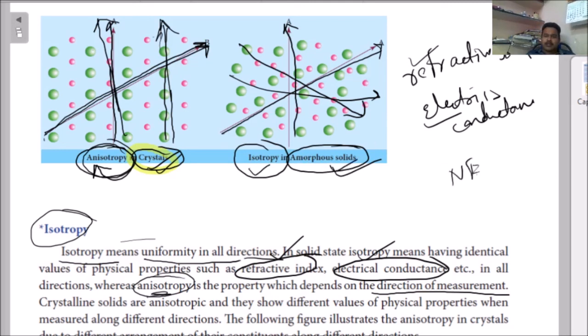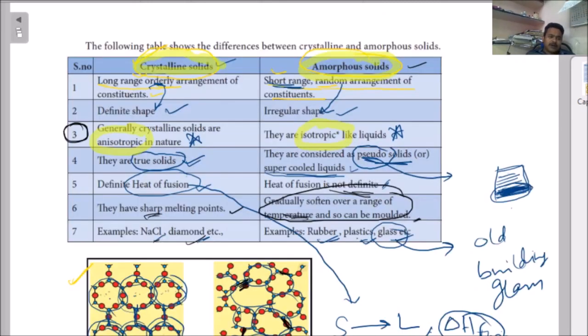This question comes as a theoretical question in the NEET examination also. And these were the differences between crystalline solids and amorphous solids. Till now, this is what we have been reading. In the next class we are going to learn about the next topic, and this section is closed here.